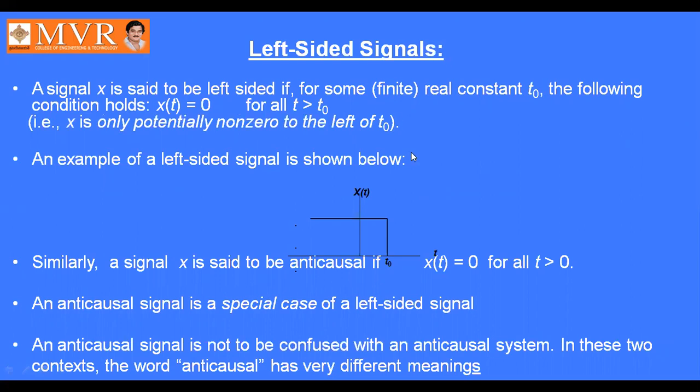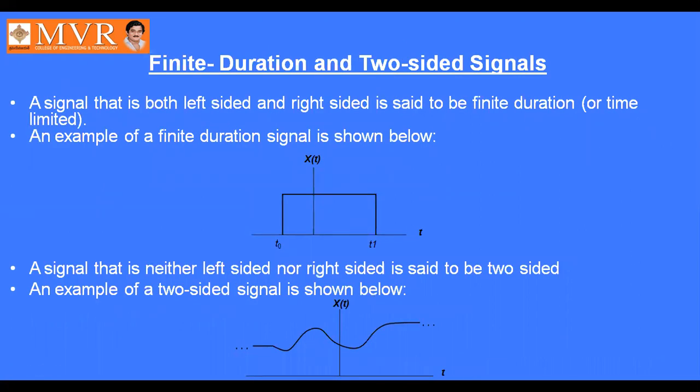Next, finite duration and two-sided signals. This is a combination of both right-sided and left-sided signals. A signal that is both left-sided and right-sided is said to be finite duration or time limited. An example of a finite duration signal is shown like this. See, x of t varies from T0 to T1.